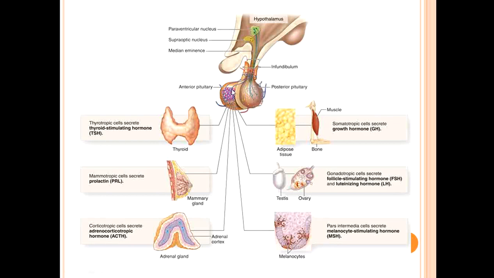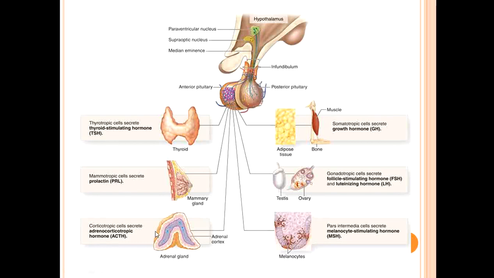Now you can see here, this part is posterior pituitary or neurohypophysis. This is anterior pituitary or adenohypophysis. The thyrotropic cells will be secreting thyroid stimulating hormone. Then mammotrophic cells will be secreting prolactin.